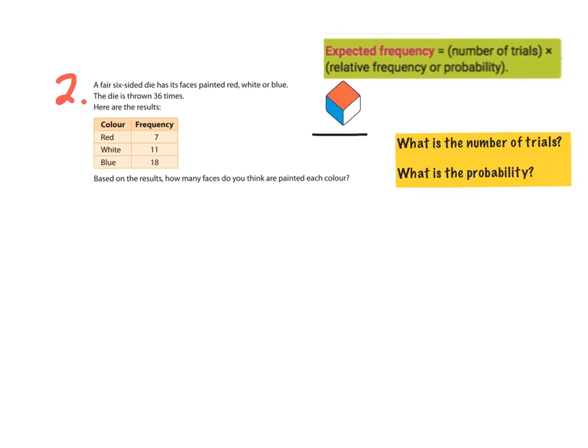Okay, so we have a look here, the number of trials. In this case, the number of trials is going to be the number of faces. This question is similar to those we looked at before, like if 30% of a class have a dog, how many students will we expect in a class of 30 to own a dog? It's similar here. We're saying, how many faces on this dice will we expect to be painted each colour? So we're going to say the number of trials is 6, because there's 6 different faces.